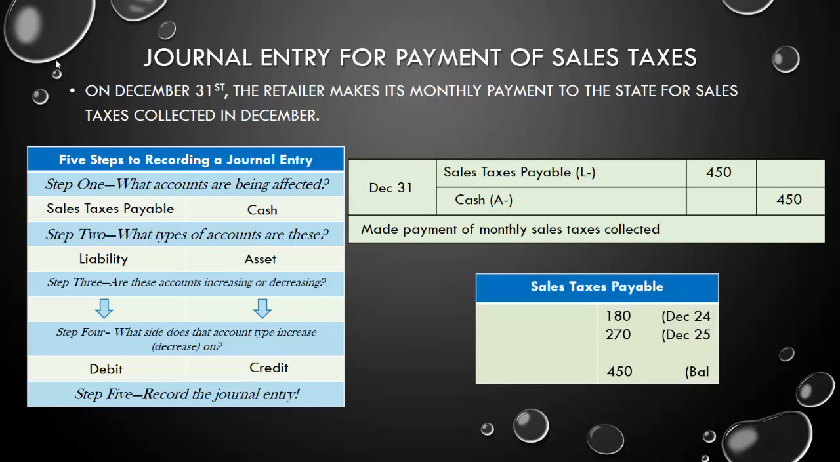Well, we had two transactions. We collected $180 on December 24th. On December 25th, we collected another $270. That's $450 total credit balance to our sales taxes payable account. And whenever we pay it off, we just make it equal to zero. So the amount that we pay in should always be equal to the amount of taxes that we have collected up until that point.